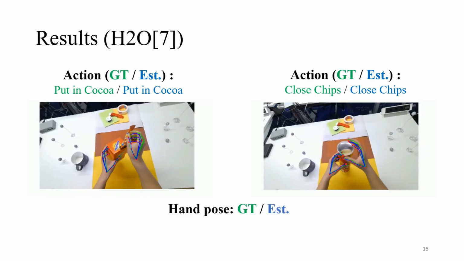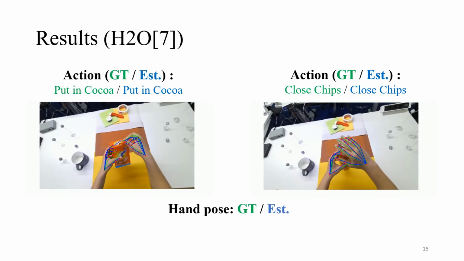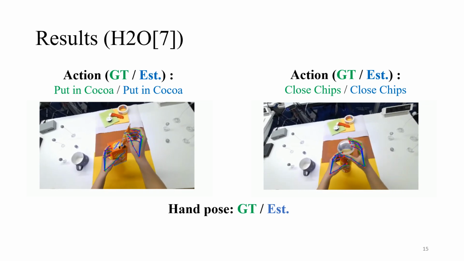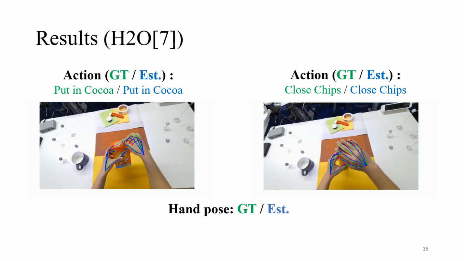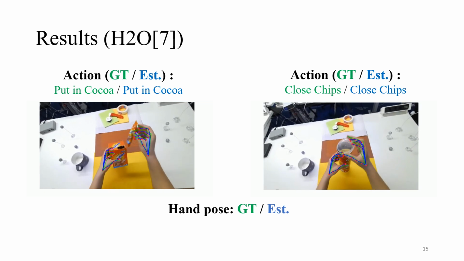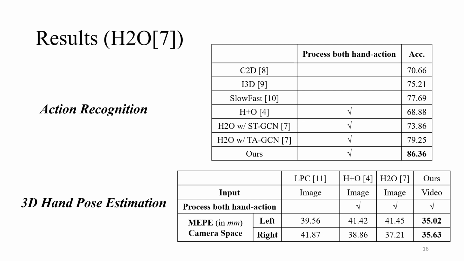We then evaluate on the H2O dataset. This dataset has 4 subjects performing 36 actions related to manipulating 8 objects. Markerless 3D annotations for both hands with a total number of 42 joints are provided. On this dataset, we also outperform the related baselines for both tasks of action recognition and hand pose estimation. Moreover, our better performance on 3D hand pose estimation also demonstrates the importance and benefits of leveraging the temporal coherence for robust hand pose estimation under frequent occlusions in the egocentric view.